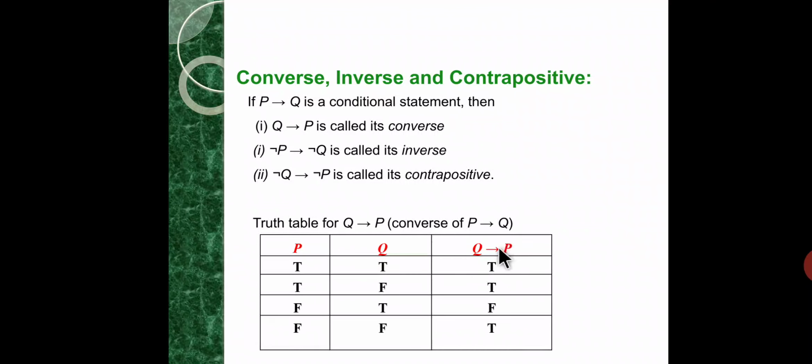In other cases, true. So in the third case, Q has truth value true and P has truth value false, so the conditional statement has truth value false. In remaining cases it gives truth value true.